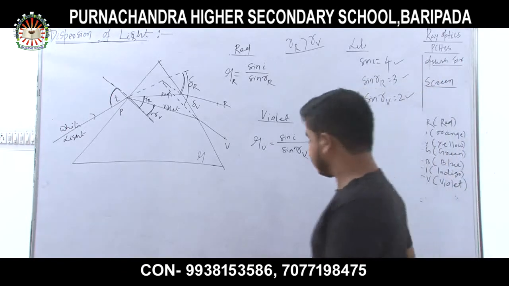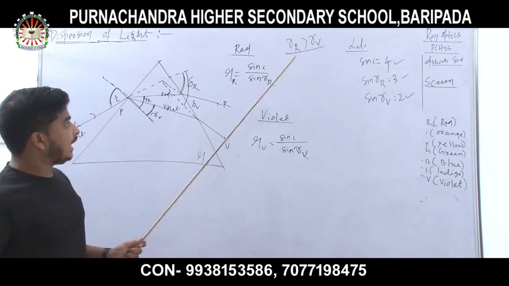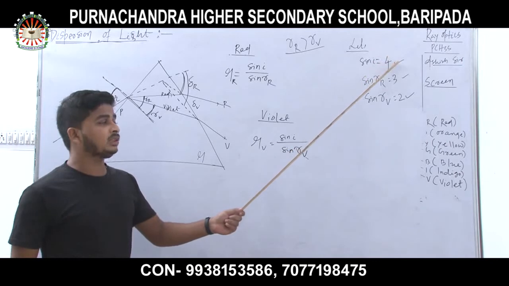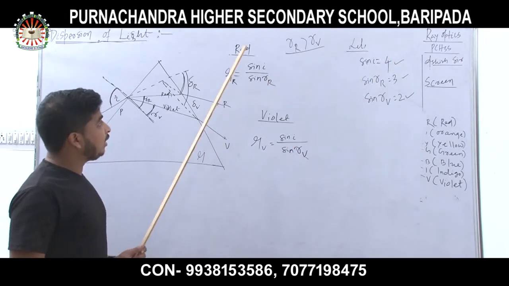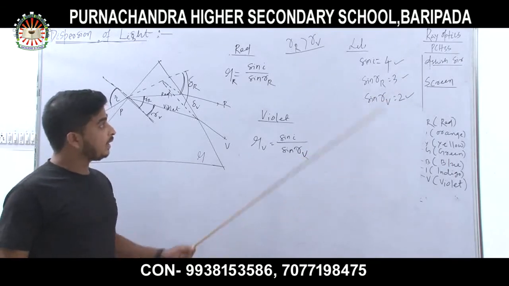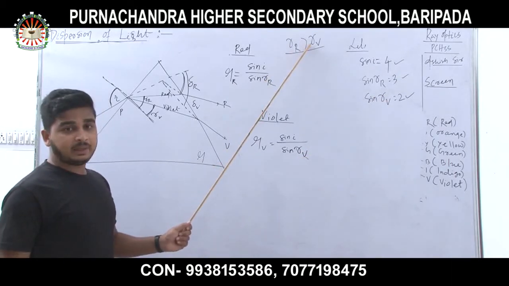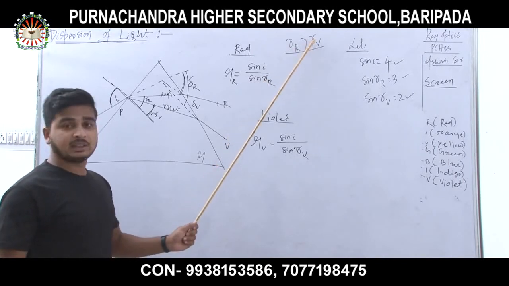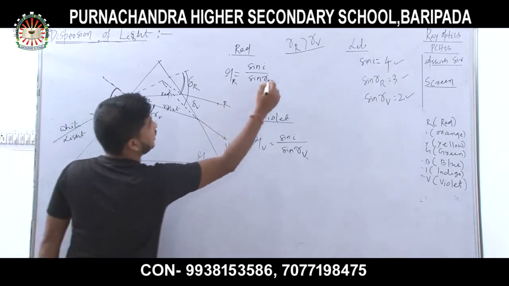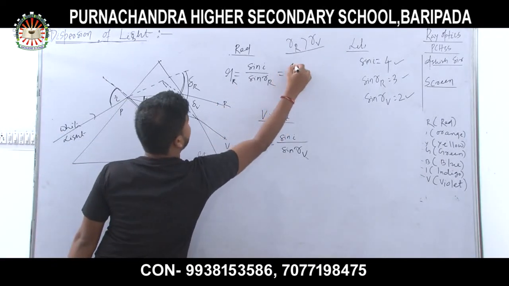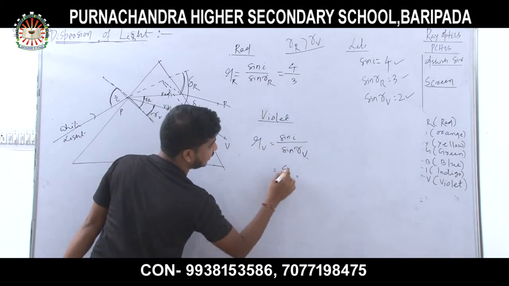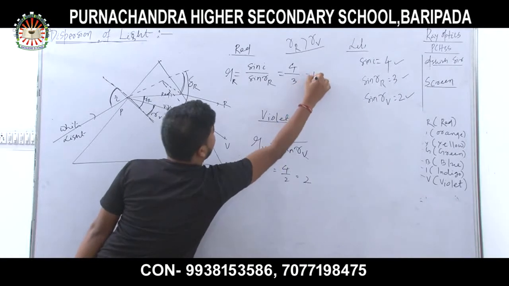Got my point? Here I have written sin I, and sin I is the same for both red and violet. Sin I equals how much? 4. Suppose sin R of R equals 3 and sin R of V equals 2. Because R of R is greater than R of V, sin R of R will be greater than sin R of V. So now put these values. Sin I equals 4 upon 3, so mu of R is 4 upon 3, which is 1.33, and for violet it is 4 upon 2.